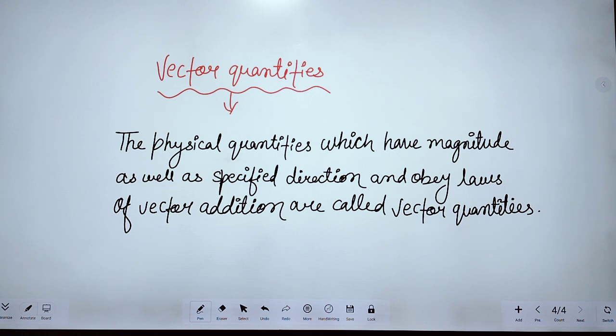So the physical quantity which has magnitude, in simple meaning, length, and also has the fixed direction and obeys laws of vector addition. Laws of vector addition is a new term that you all have to know. That is, what is laws of vector addition?